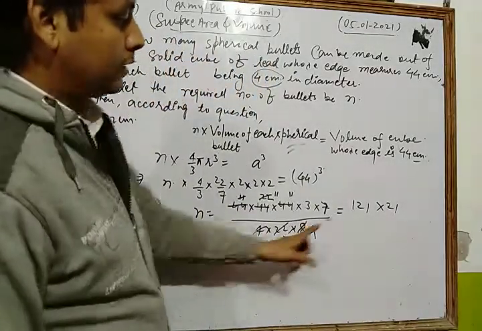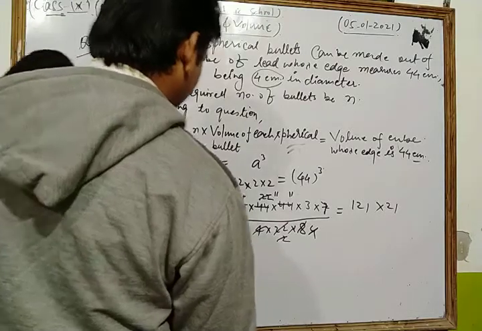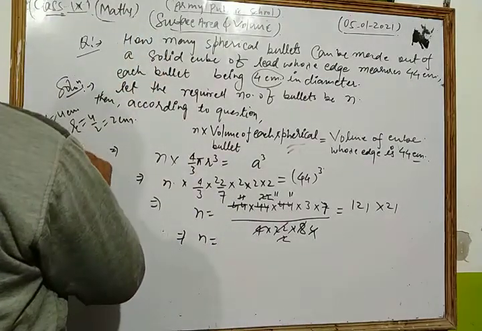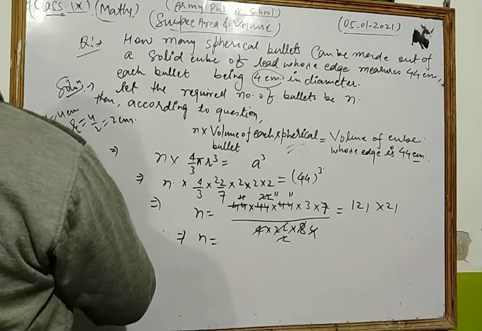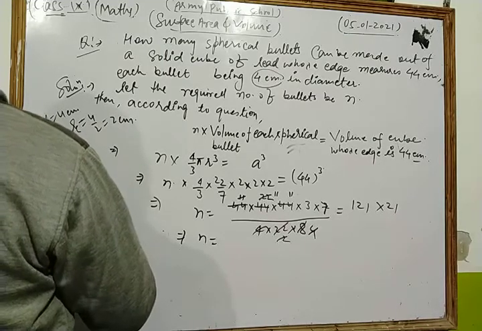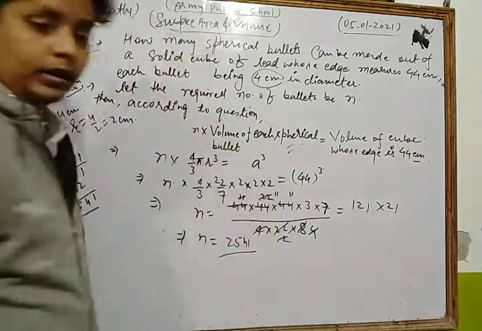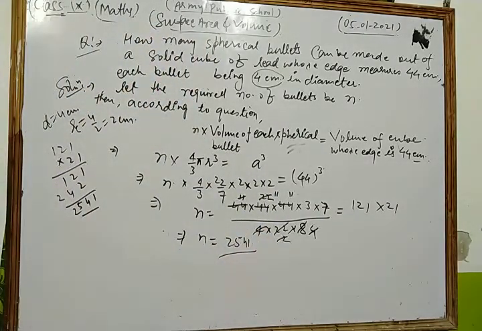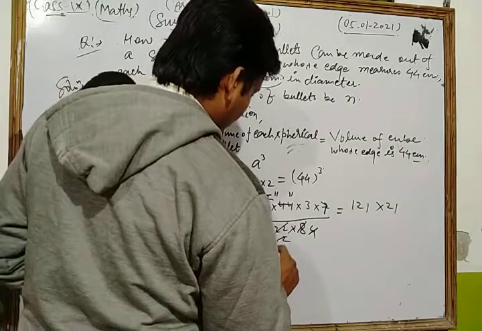Now we multiply 121 into 21, and we get 2541. So 2541 is the required solution of the given question.